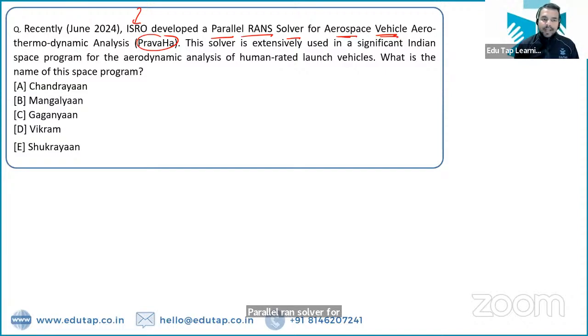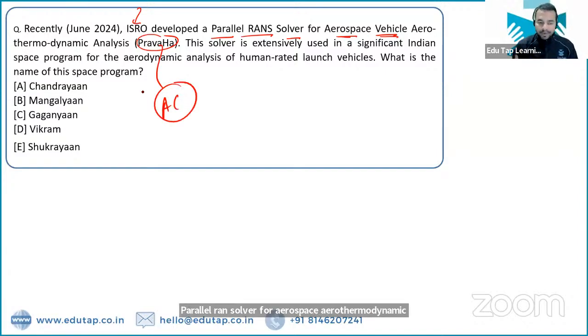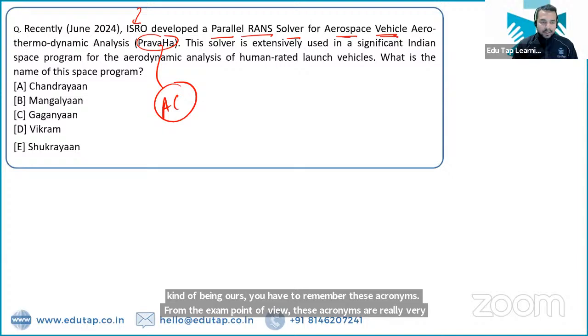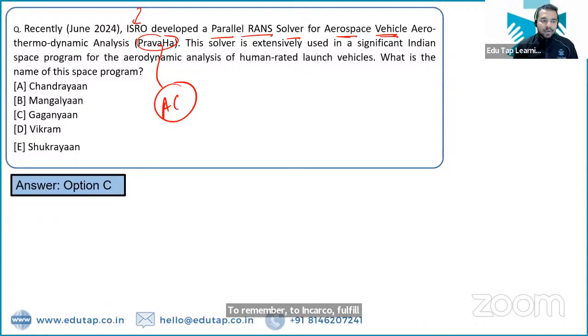Whenever such acronyms are asked, you have to remember them from the exam point of view. These acronyms are really very important to remember. तो इनका आपको full form याद रहना चाहिए. ठीक है. So here it will basically be used in the Gaganyaan mission. So we all know that India is aiming to launch the Gaganyaan mission. तो Gaganyaan mission के लिए use किया जाएगा, right?